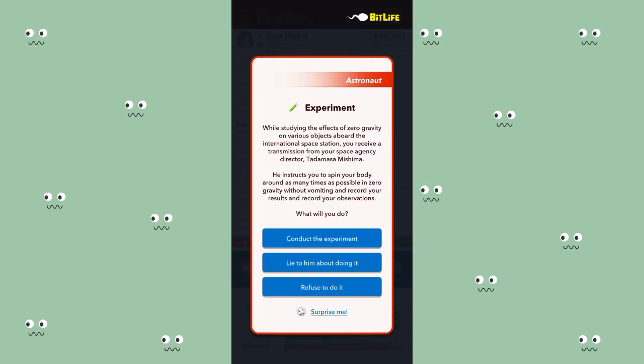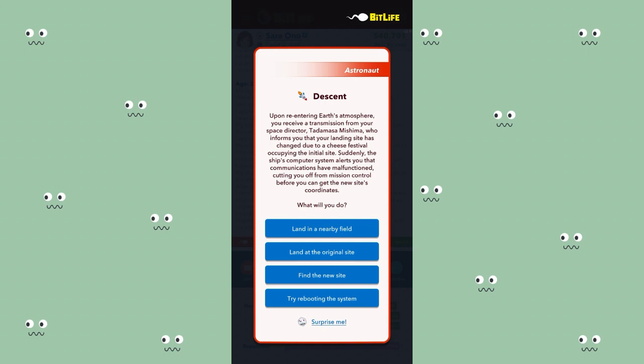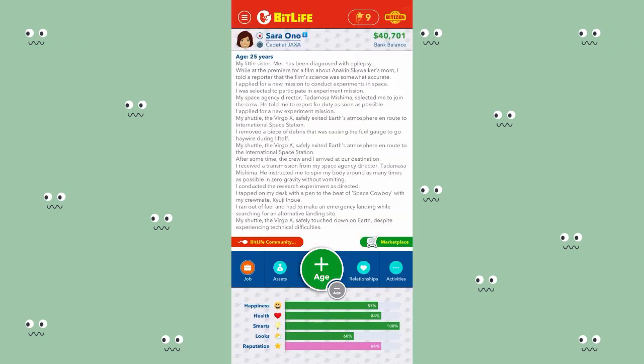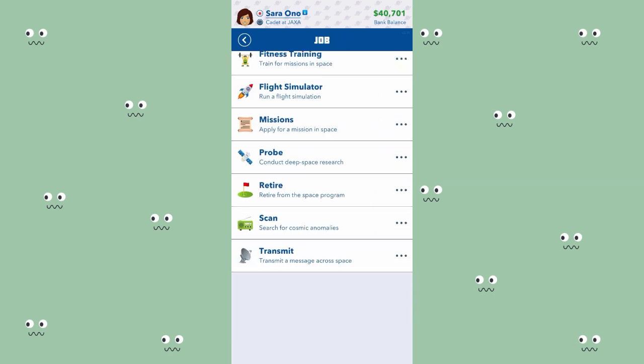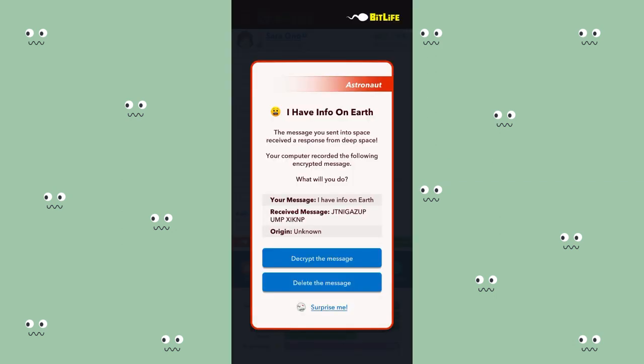Conduct the experiment. You need to read the questions thoroughly before accepting to conduct the experiment. If it seems dangerous, do not do it or you might die. Find the news sites. So my performance wasn't really good, but you can always try to improve your reputation by sending whatever this is. My computer has recorded an encrypted message. I have info on Earth.